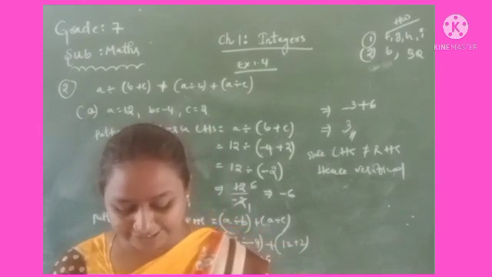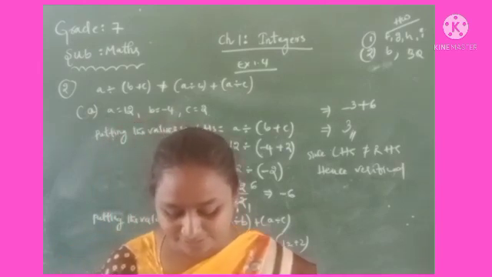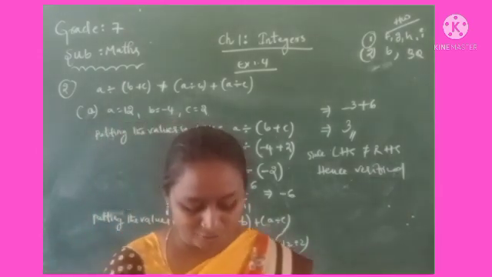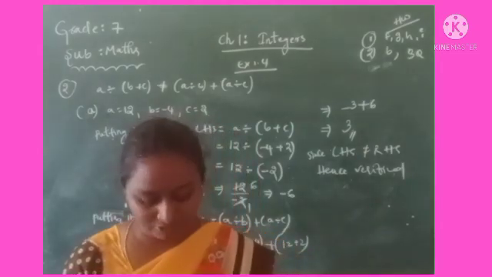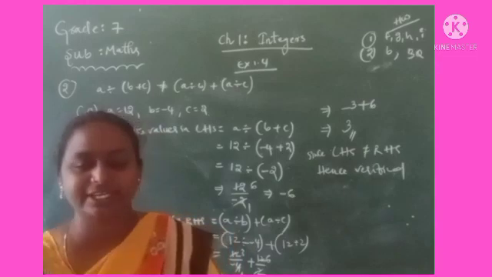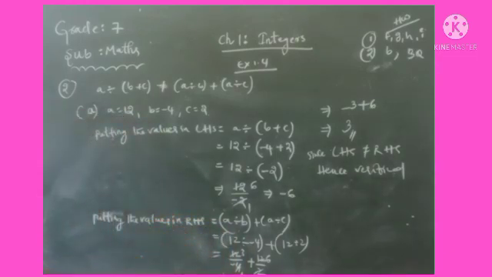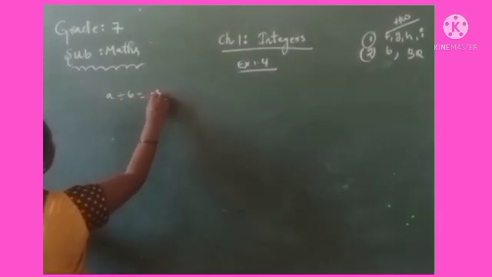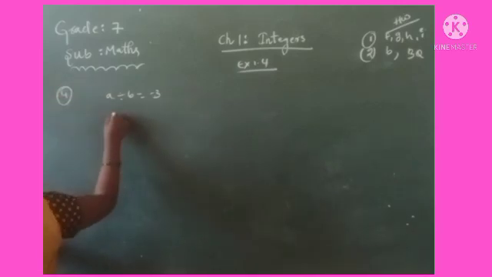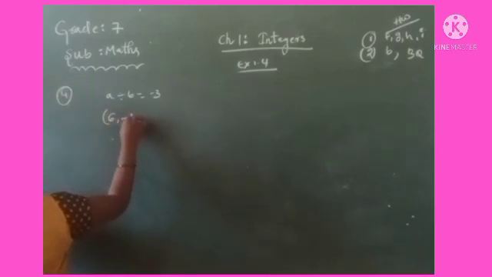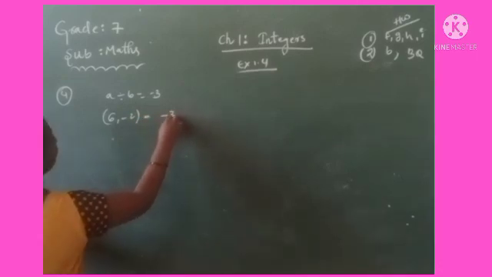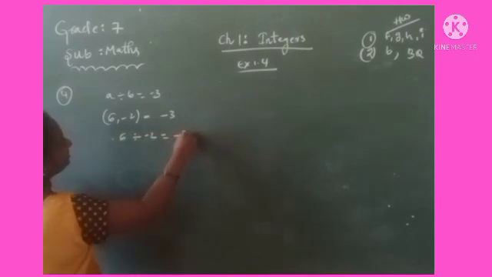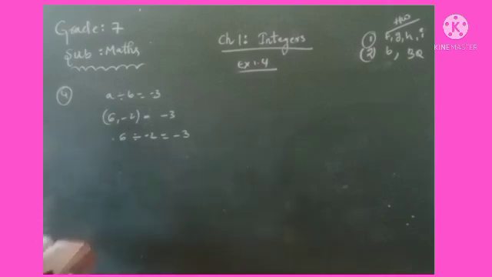Write 5 pairs of integers a comma b such that a divided by b is equal to -3. One such pair is 6 comma -2 because 6 divided by -2 is equal to -3. Okay, we have to show a divided by b is equal to -3. You see children, we have to write such a divided by b is equal to -3. Already given, that is the pair 6 comma -2, that is equal to -3. So we can write it as 6 divided by -2 is equal to -3. Like that we have to show 5 such pairs.